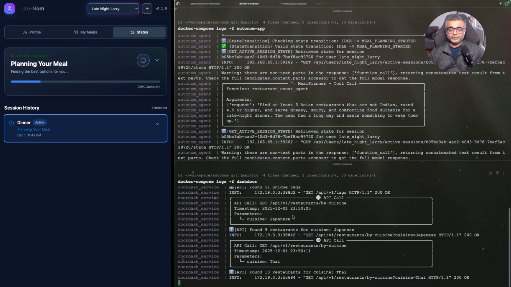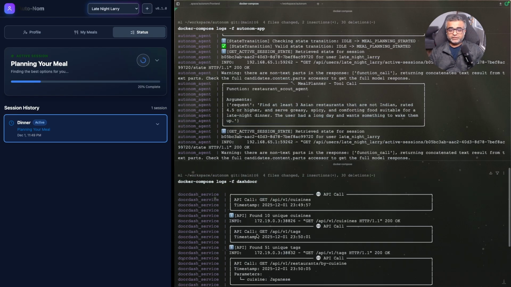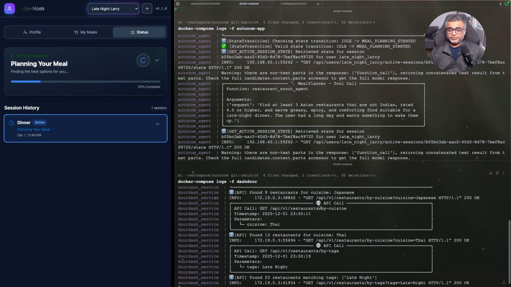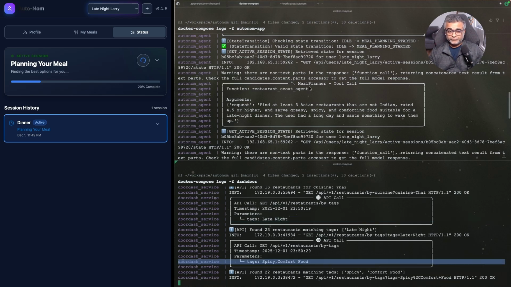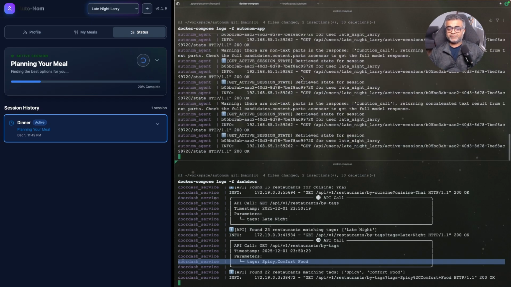And as you can see in the lower right corner over here, the restaurant scout started making the calls. It's looking for all the cuisines that are supported. It then starts searching based on cuisine. So it looked for Japanese, it looked for Thai food, it's looking for late night restaurants that are open late, it's looking for spicy comfort food. So it's looking for various different combinations based on Larry's requirements, right?